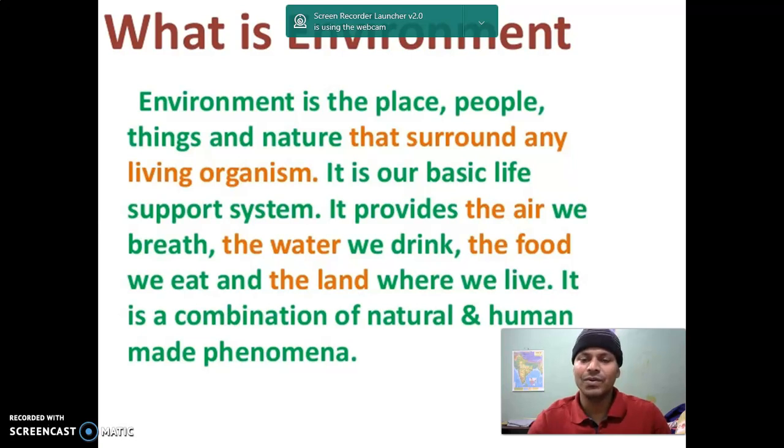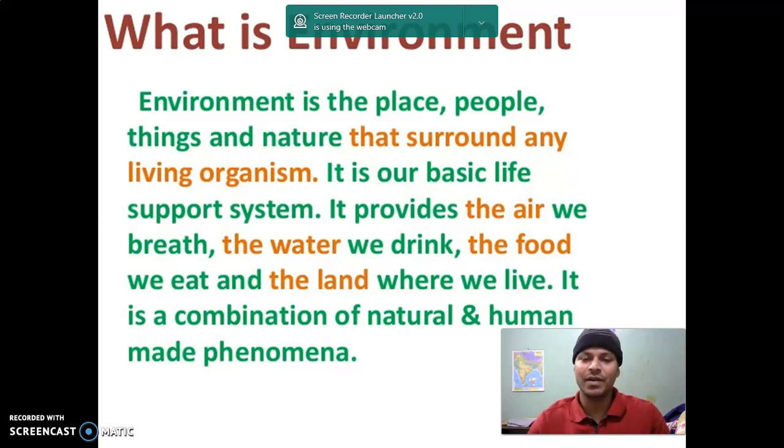Environment, we always say this is my environment, and actually what does it mean? Environment means our total surrounding where we live. It is the place, people, things and nature that surround any living organism. We are living organisms and we are surrounded by many things, and it is a basic life support system. That means it provides the air, the water we drink, the food we eat and the land where we live.